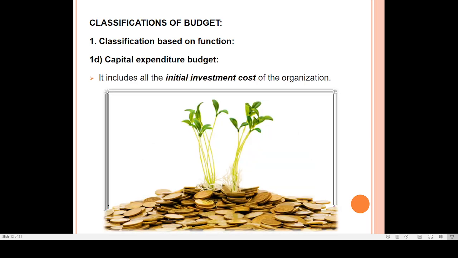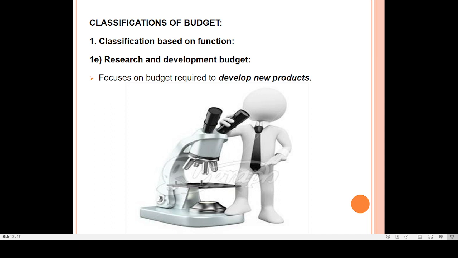The next one is a capital expenditure budget. What is a capital expenditure? Capital expenditure is nothing but the amount which we are spending on fixed assets. That's why the capital expenditure includes all the initial investment cost of an organization. When you are starting any business, how much you have to spend for land, how much for building, all those things will be decided under the capital expenditure budget.